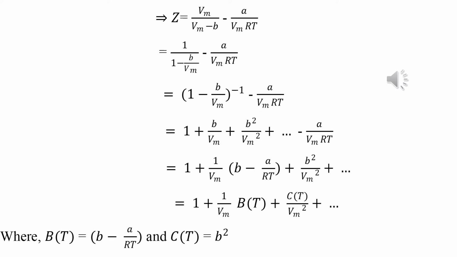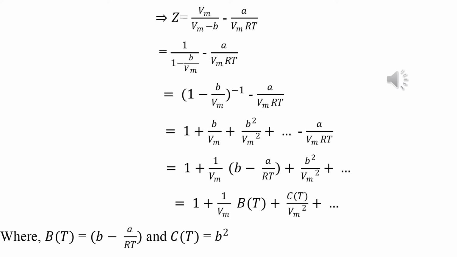Similarly, if we expand the infinite series, we get 1 plus B by Vm, that is x, plus x square, that is B square by Vm square, and so on. Higher term values are not written here, but they can be written, dot dot dot, and minus the last part, that is A by Vm RT, as written here.